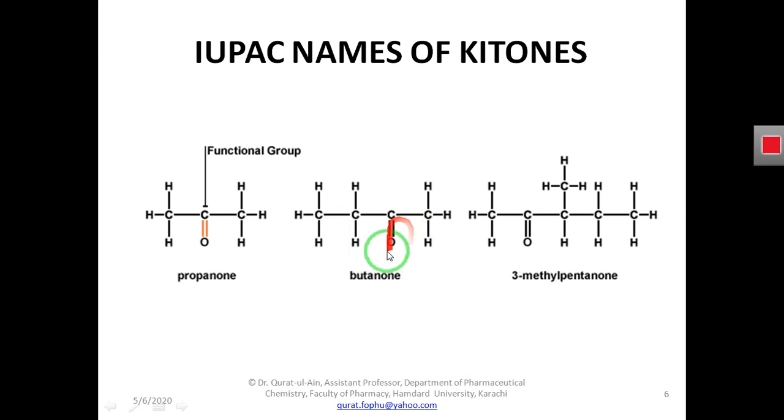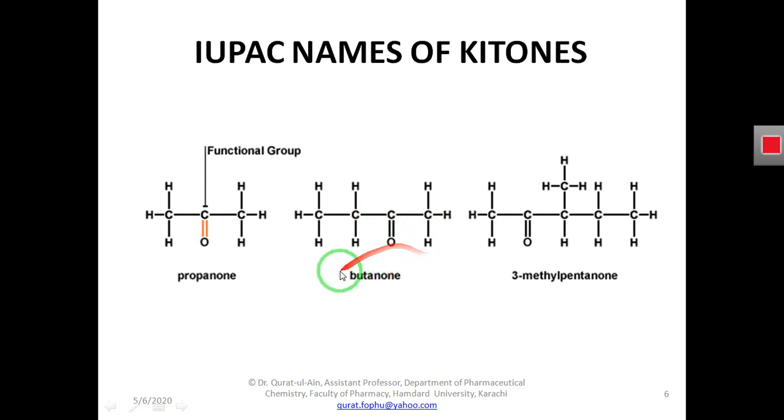For example, if oxygen is absent from here, and here there will be one hydrogen and one hydrogen here, what will this molecule become? It will become butane because it has 4 carbon atoms.